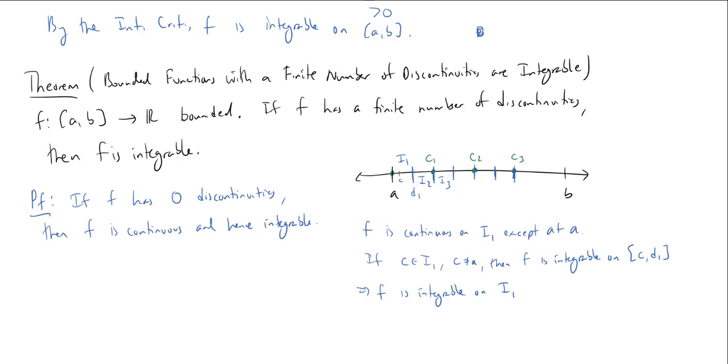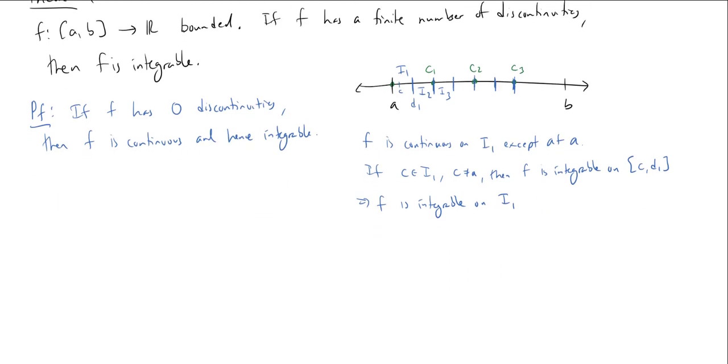So that's kind of an easy base case. So what if f has 1 discontinuity?